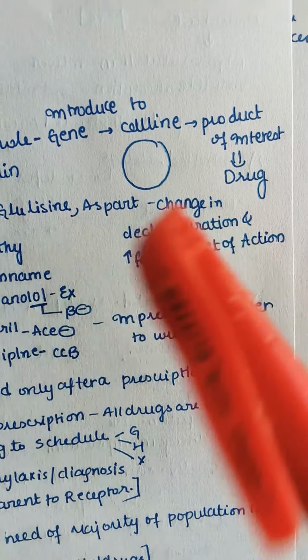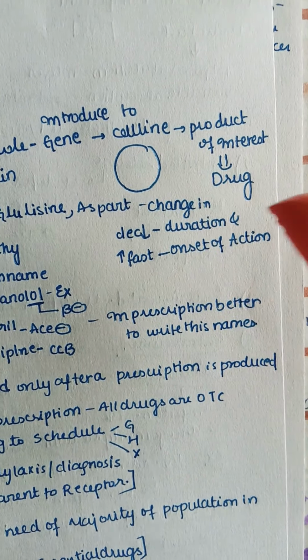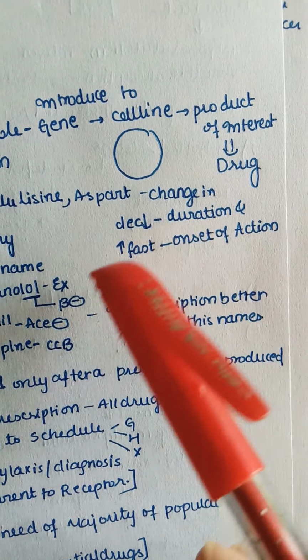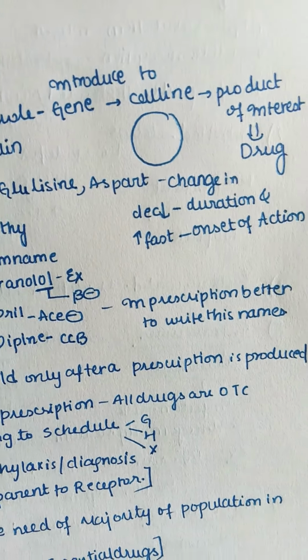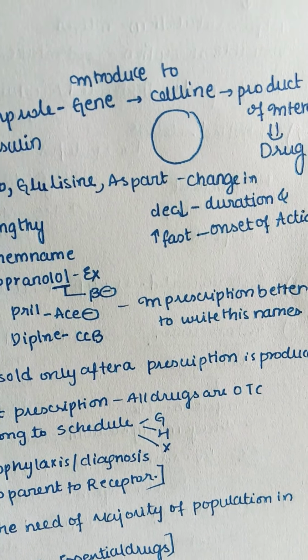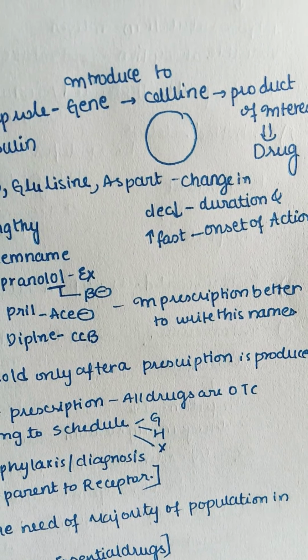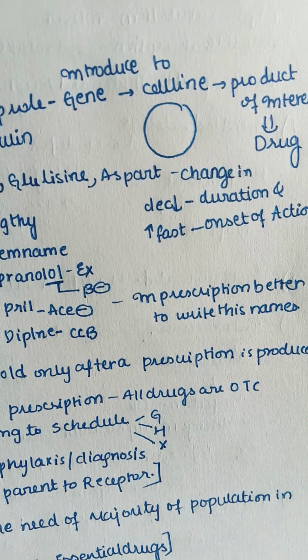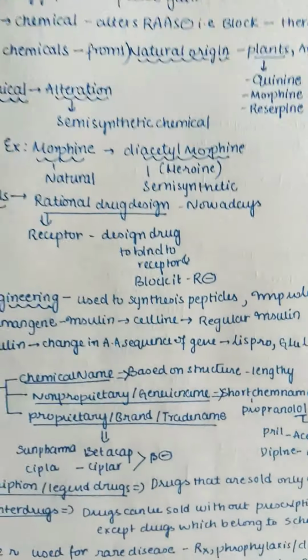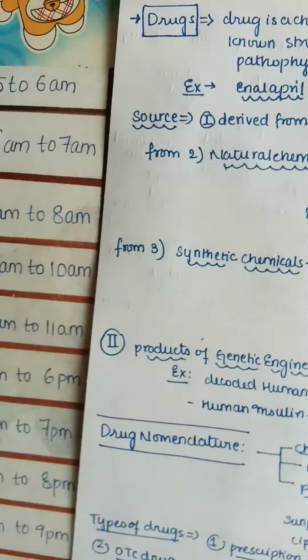Like we can decrease the duration, so we can give it for a faster time and get a fast onset of action. Before, we used to give a tablet 4 times a day, but now we can give it only 1 time, so that it has more effectiveness on our body. Now let us see the drug nomenclature.